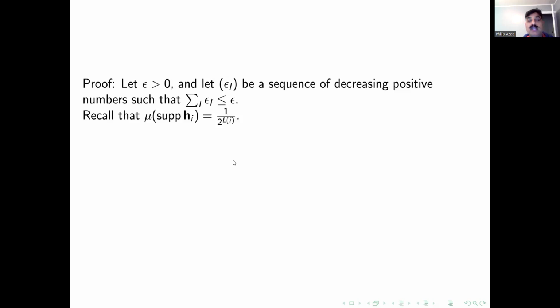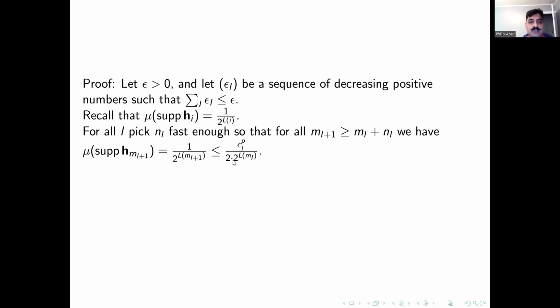So for every L, pick NL fast enough so that for the sequence of MIs fulfilling the inequality, we have this property of their associated normalized Haar functions. The measure of their support is less than this number. Now, why is this the case? We could choose such because remember that the measure of the supports of Haar functions is going towards 0.